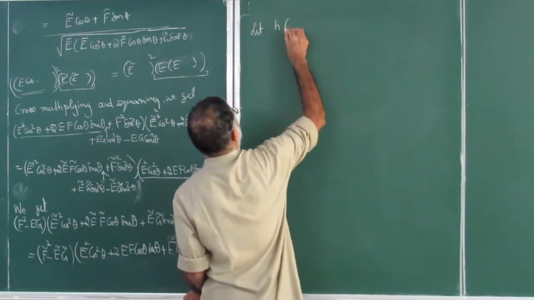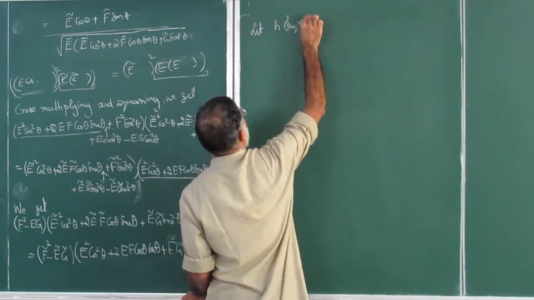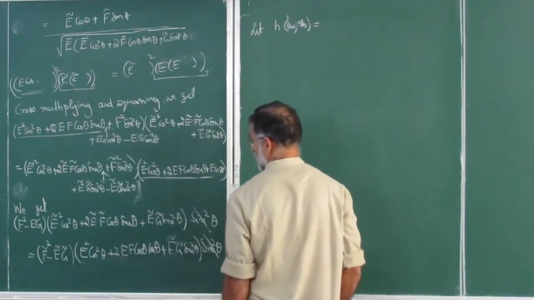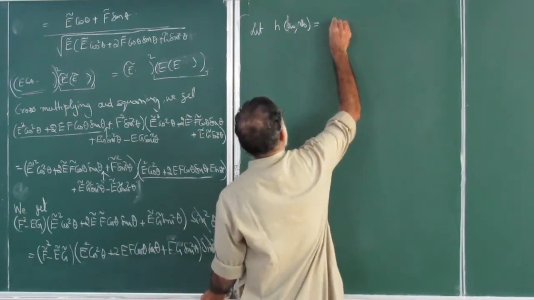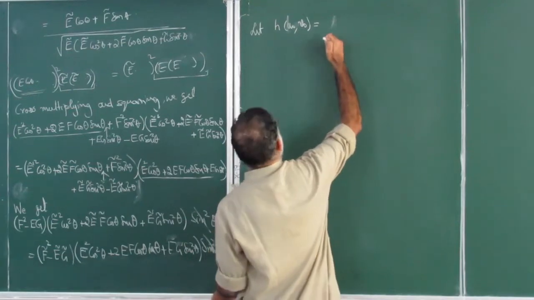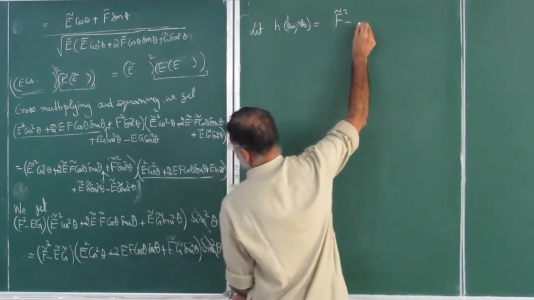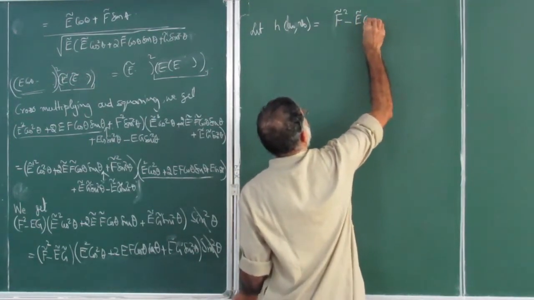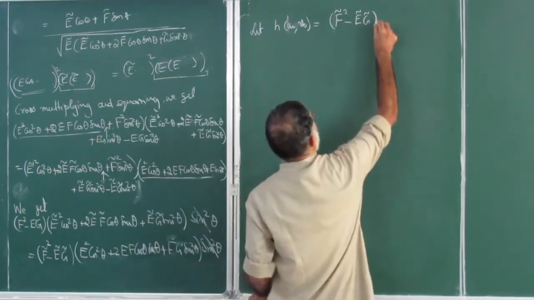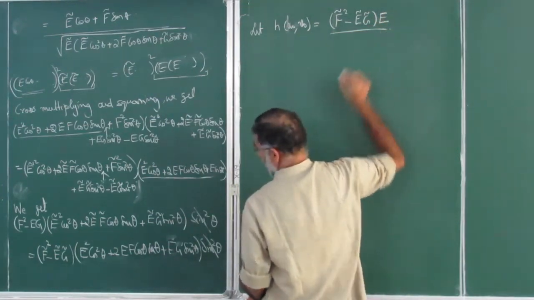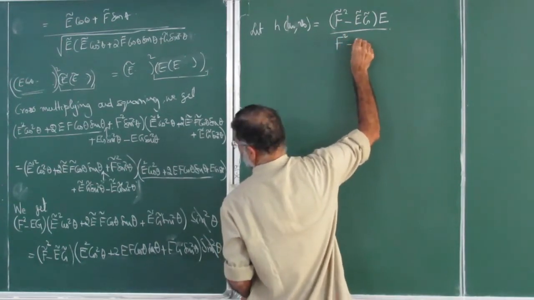So you have h at (u, v), (u0, v0) to start with right now, but that's an arbitrary point, is going to be, okay, you transfer that to here, so your numerator will be, for a nicety of expression, let me write it like this: F tilde square minus E tilde G tilde. Then you also have one common factor of E you can take outside, divided by, from there you bring the other part, F square minus EG.